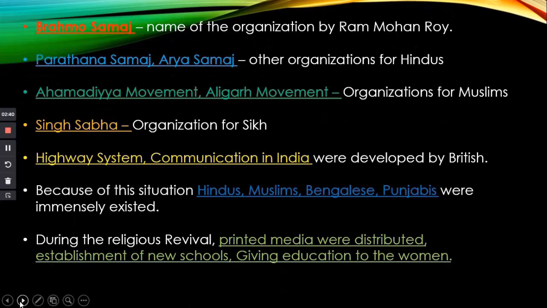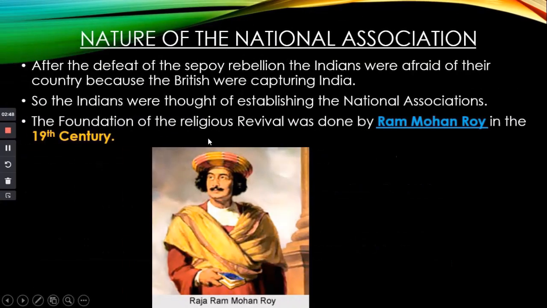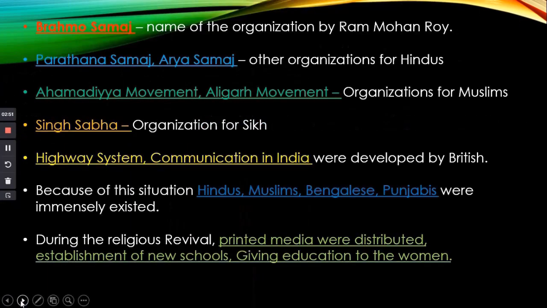Then, the name of the organization which Ram Mohan Roy established. Here we learn that Ram Mohan Roy founded the religious revival. Brahmo Samaj is the name of this organization which Ram Mohan Roy established. Secondly, the Prarthana Samaj and Arya Samaj are other organizations for Hindus. For the Hindu people, there are two important organizations, Prarthana Samaj and Arya Samaj. Then for Muslims, they had another two, the Ahmadiyya movement and the Aligarh movement.